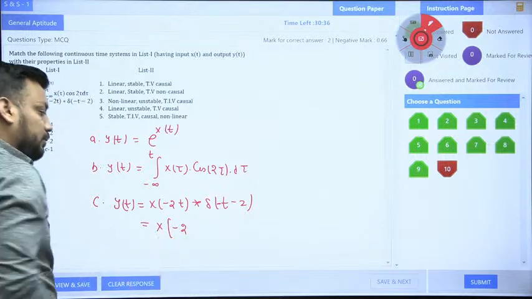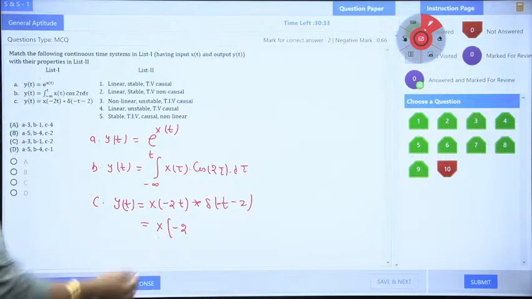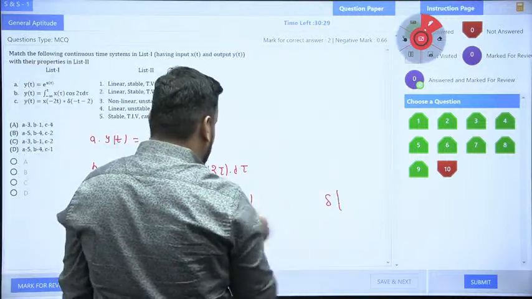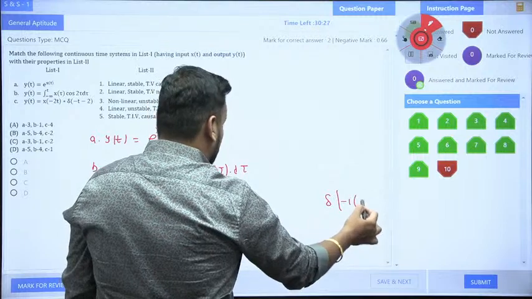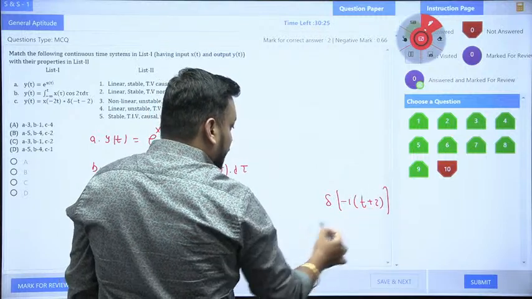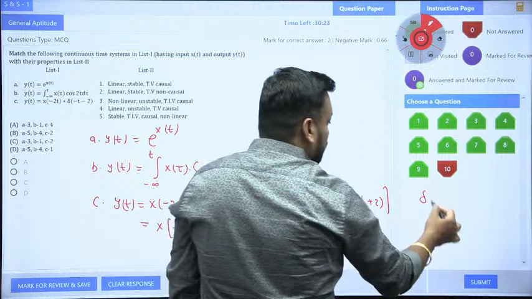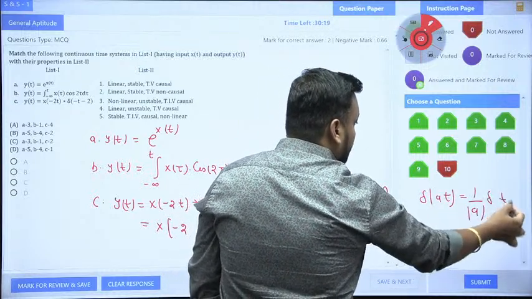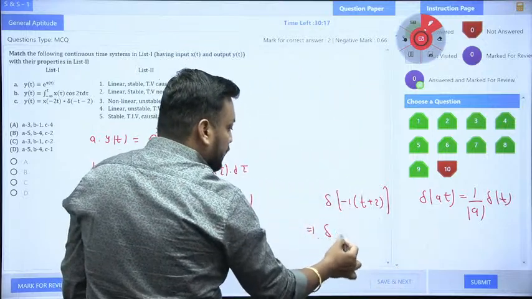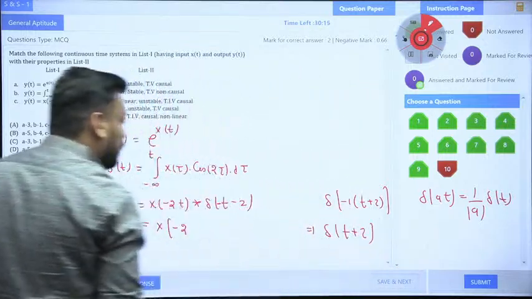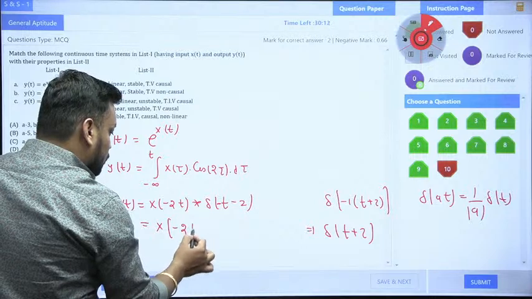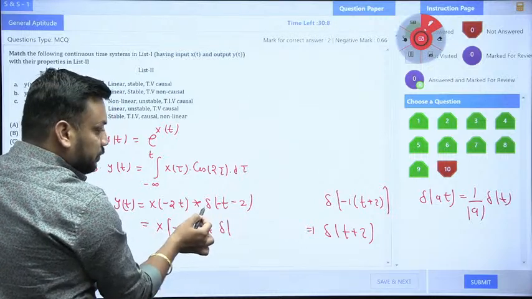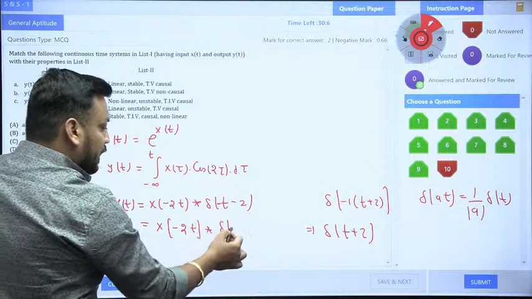So minus 2 is outside only. And here, guys, if you wish to apply the property, then first of all you need to take the minus outside. So what will you get inside? t plus 2. And you know that delta(at) is what? I am just starting the solution also. Delta(at) is nothing but 1 upon mod of a, delta(t). So it is equal to delta(t plus 2). Now you can write x(minus 2t) convolution with delta of minus, with the minus already outside, t plus 2.